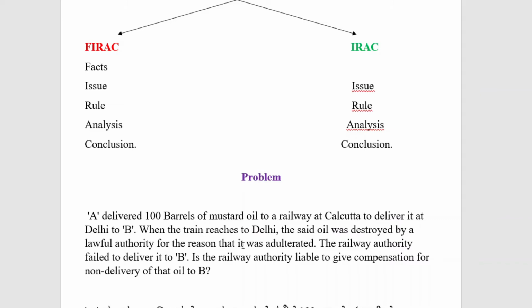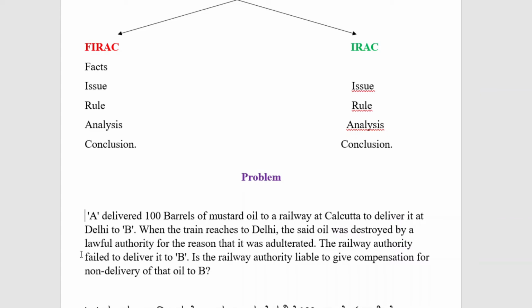When the train reaches Delhi, the said oil was destroyed by a lawful authority for the reason that it was adulterated. The railway authority failed to deliver it to B. Is the railway authority liable to give compensation for non-delivery of the bailed goods, that is oil, to B? This question has been given in the KSLU previous year question paper.